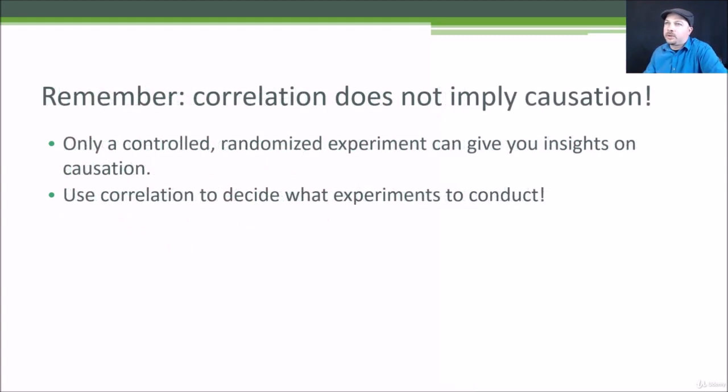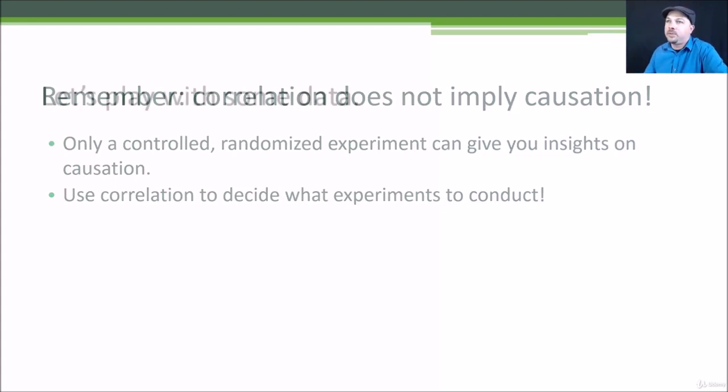So, remember, correlation does not imply causation. Just because you find a very high correlation value does not mean that one of these attributes causes the other. It just means there's a relationship between the two, and that relationship could be caused by something completely different. The only way to really determine causation is through a controlled experiment, which we'll talk about more later.